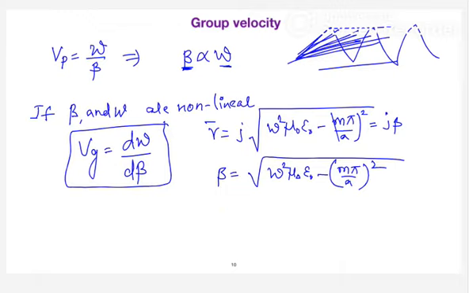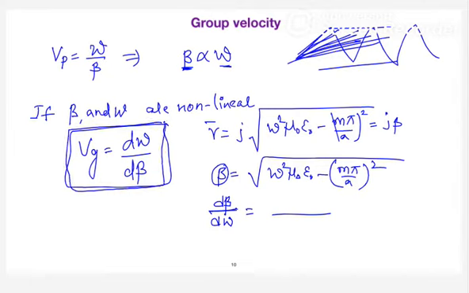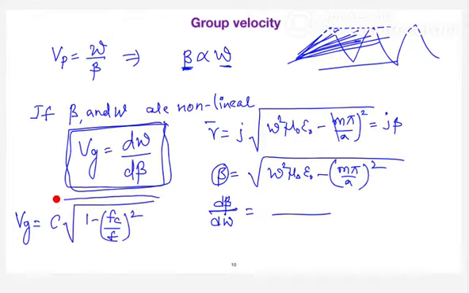So what you can do, you differentiate the value of beta with respect to omega, and then take the reciprocal of that. First, take the differentiation of beta with respect to omega and take the reciprocal. You are going to get the group velocity, which is nothing but c into root over 1 minus fc by f whole square. Please cross check if you have the time, but the approach is this.